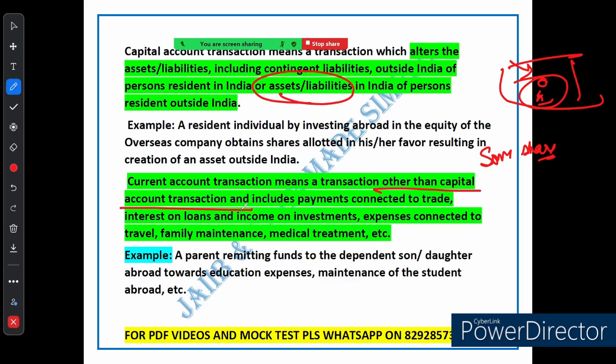To sum it up, a capital account transaction involves creating or changing assets and liabilities, like investing in a foreign company, while current account transactions are more about everyday payments, like sending money to support family abroad. So understanding this difference between these two can help you manage your finances better, especially when you are dealing with money across borders. If this breakdown helps clear things up, hit the like button.